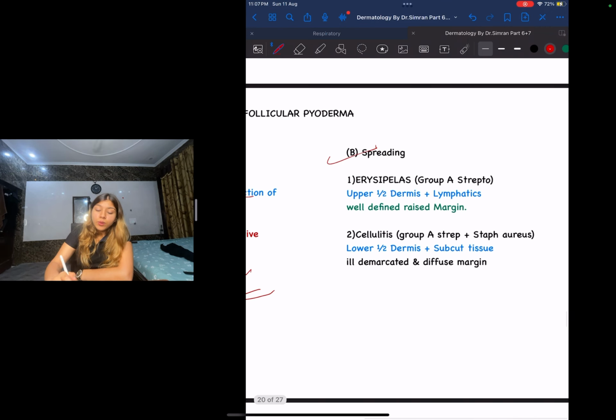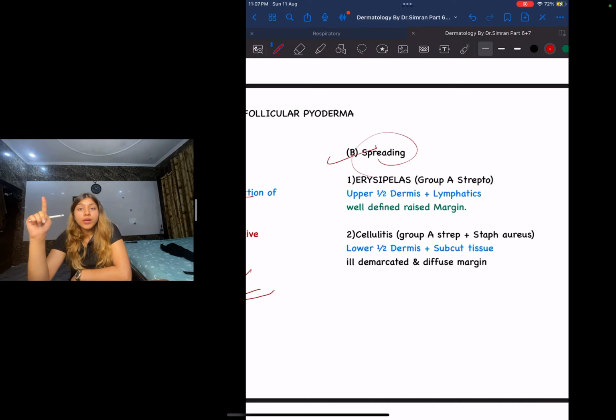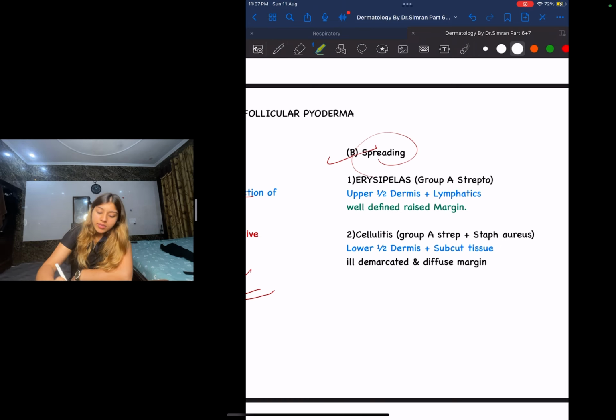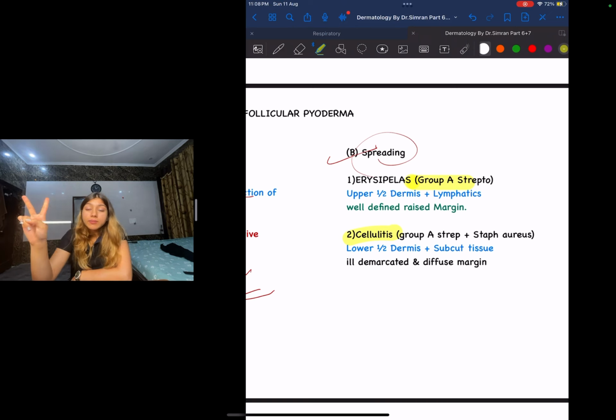Okay, next what you need to know is the spreading type. Under spreading type, guys, we have two things. One is your erysipelas and one is your cellulitis. Now guys, first let us discuss erysipelas. Erysipelas is caused only and only by one organism, that is apna group A streptococci. Whereas, guys, cellulitis is caused by two organisms, that is your group A streptococci and your Staph aureus.